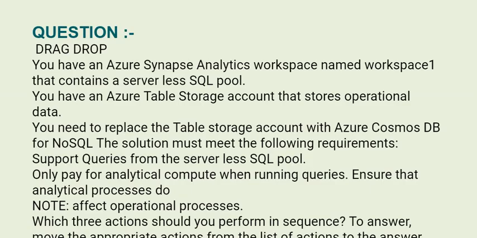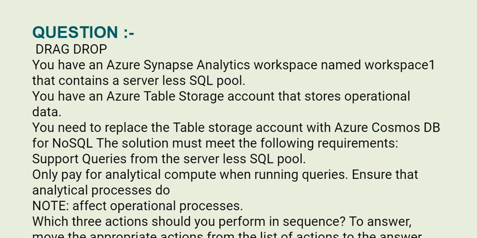Our next question is, drag and drop. You have an Azure Synapse Analytics workspace named Workspace1 that contains a serverless SQL pool. You have an Azure Table Storage account that stores operational data. You need to replace the table storage account with Azure Cosmos DB for NoSQL.